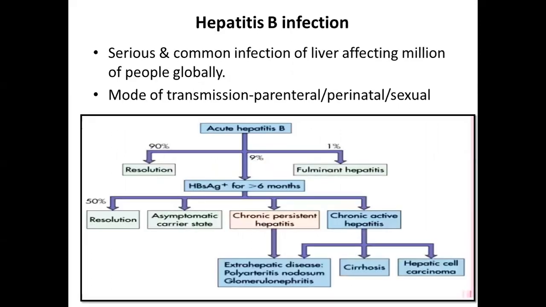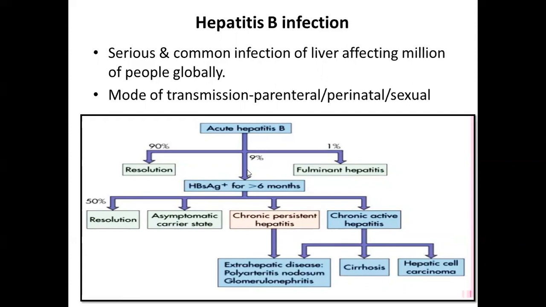Hepatitis B infection is a serious and common infection of the liver affecting millions of people globally. The modes of transmission, all of you know, are the parenteral route, the perinatal route, or the sexual route. The infection can present as an acute hepatitis B infection within 6 months of contracting the virus. About 90% of the people with acute infection resolve. However, approximately 10% go on to chronic infection.